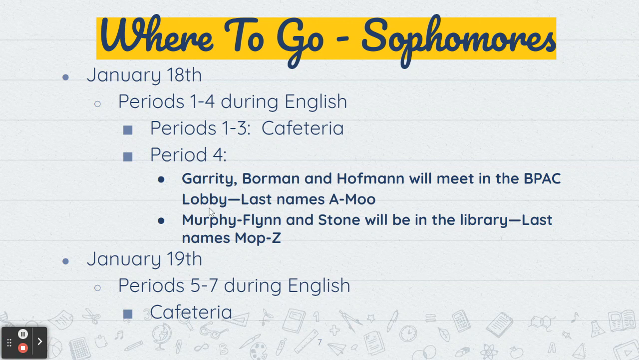Where you're going to go. On January 18th, if you have English class during periods 1, 2, 3, or 4, that is when you will meet with your counselor. Periods 1 through 3 will meet in the cafeteria, and during period 4, you're either going to meet in the BPAC lobby or in the library. The BPAC lobby is the first half of the alphabet, last names A through MOO, and then the last part of the alphabet, MOP through Z, will meet in the library. Then on January 19th, if your English class is during periods 5, 6, or 7, you will meet with your counselor in the cafeteria during that period.